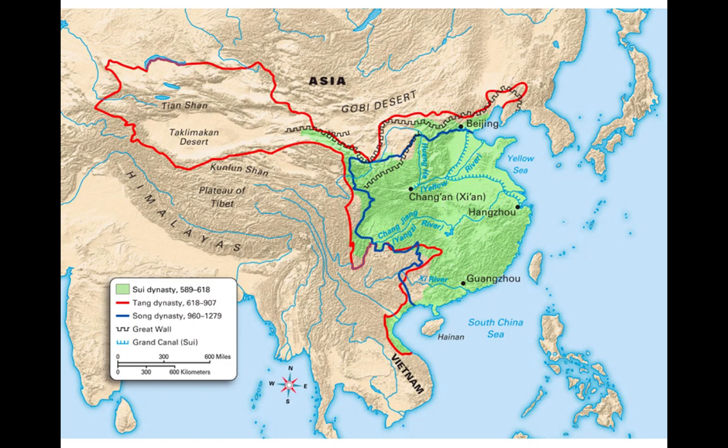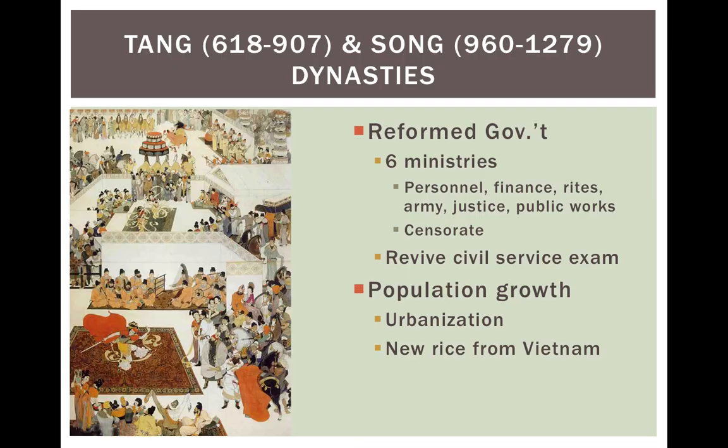And then the last dynasty, the Song dynasty, you can see the borders retract. They come back in, and it's not as big as the Tang, but still incorporating most of modern China. Or at least most, I shouldn't say modern China, but most of central China. Now, the Tang and the Song dynasties both last about 300 years or so.